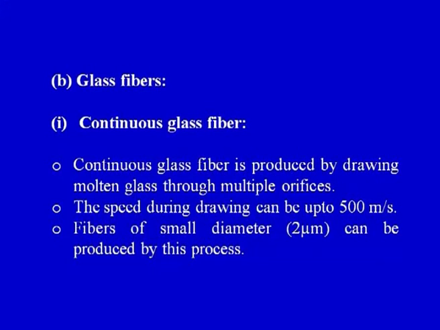So, glass fibers, if we want to process them into a continuous glass fiber form, the process is fairly simple. What are the various steps in the process that we would try to understand? The continuous glass fiber is produced by drawing molten glass through multiple orifices. So, we have multiple orifices, a large number of holes we can say, through which the molten glass would come out in the form of fibers. Once again I will read what is there on the screen.